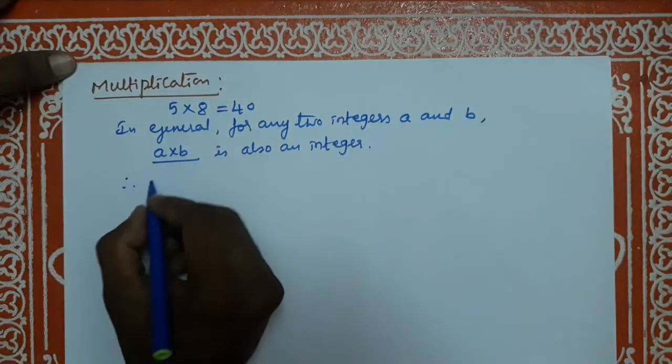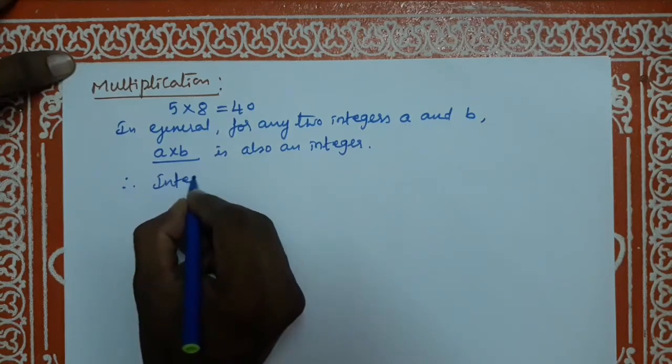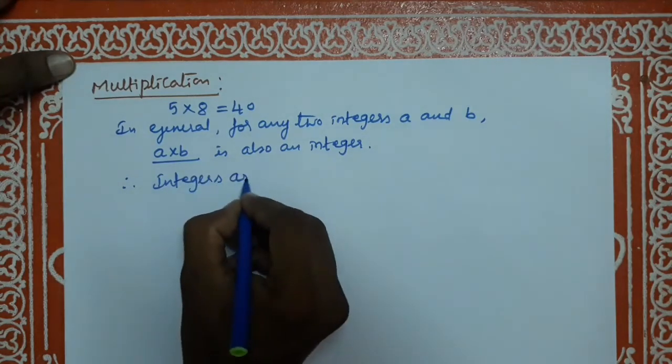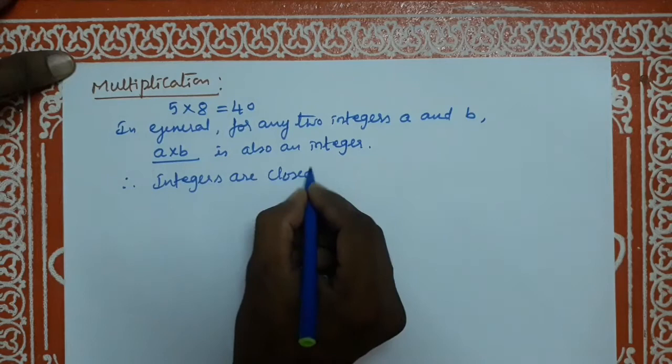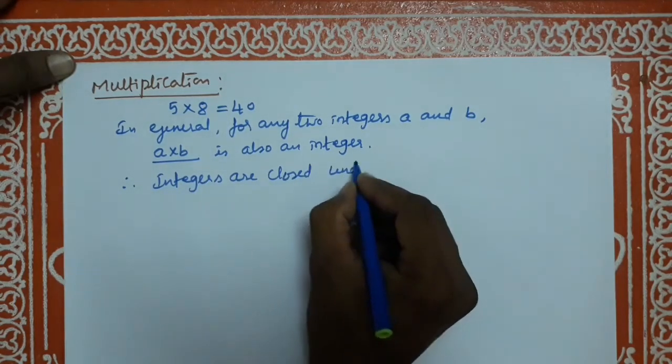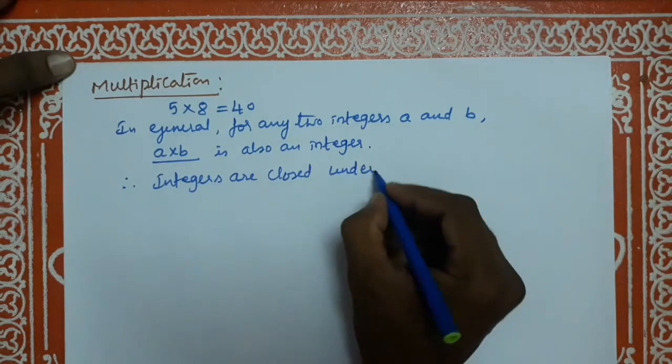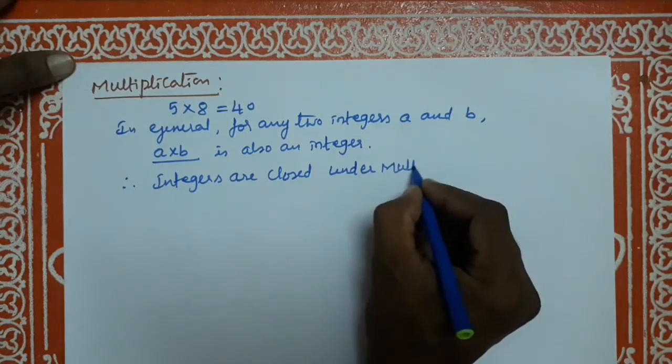Therefore, integers are closed under multiplication.